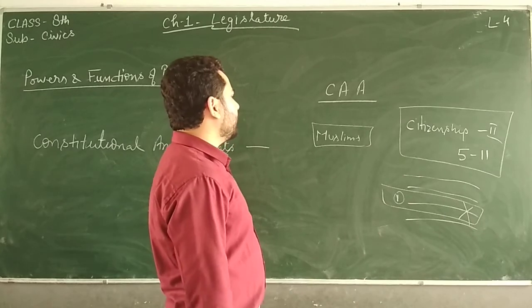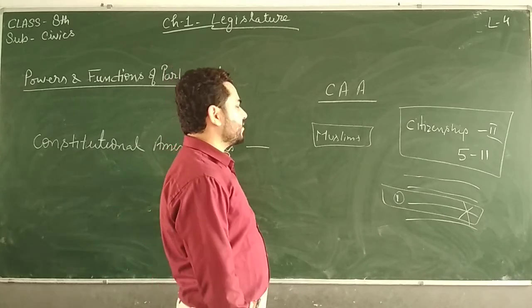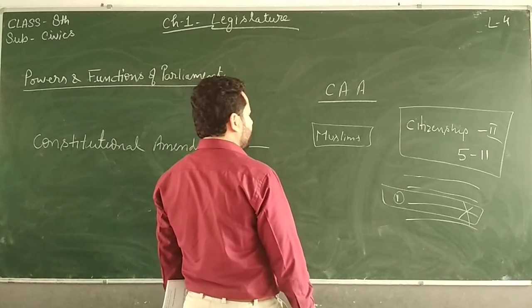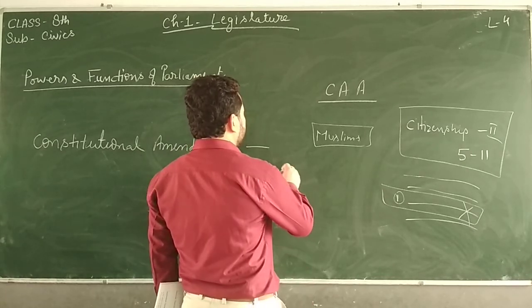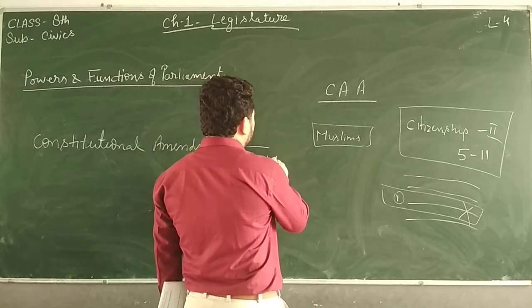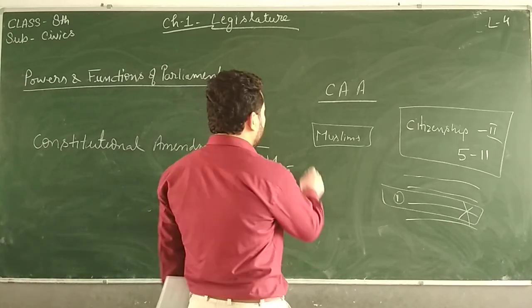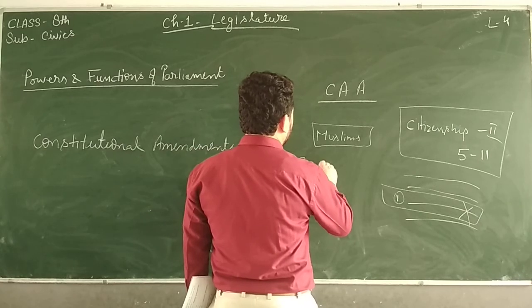The people who were protesting against this amendment act called it a violation of Article 14, equality before law.